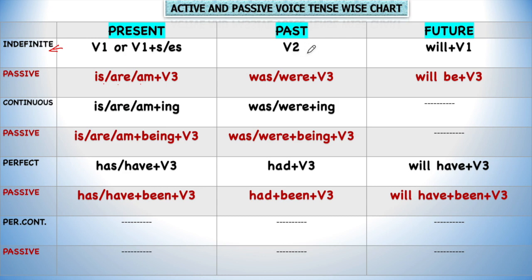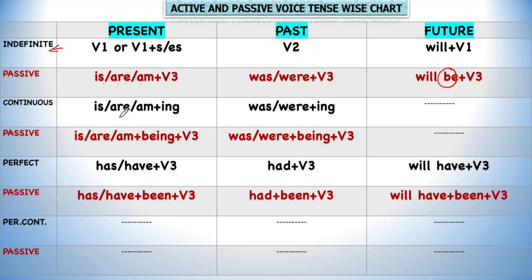Now if a sentence is in indefinite tense, we have to use is, are, am plus third form. If it is in past tense, it means the second form of verb, then we will use the helping verb of past tense, that is was and were plus third form. And if it is future tense, we only have to apply be with will, and third form is used with all the passive voice. So here I am telling you the technique by which we can learn easily.